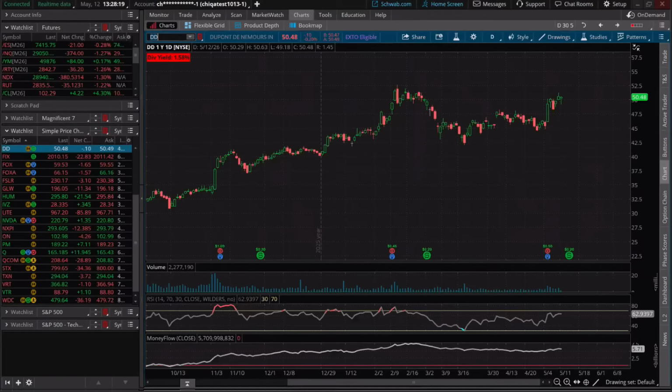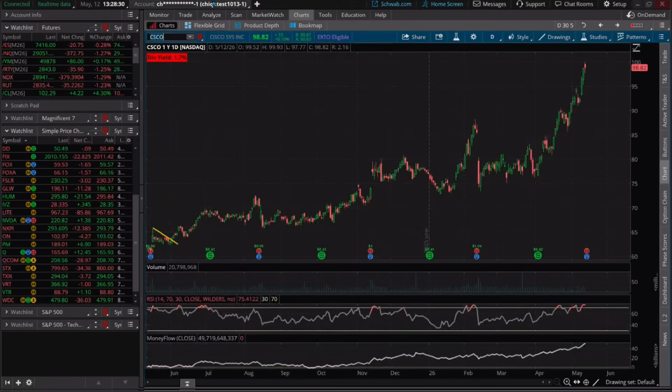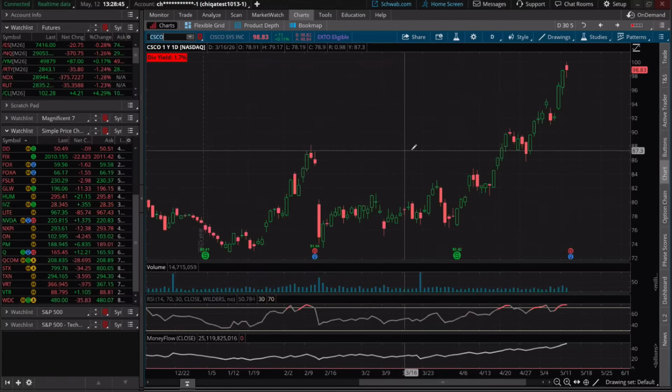Quick note, let's just see it over here. TXN. Okay, the breakout happened here. So we didn't quite get the pullback, but we do have a little bit of a window. There we go. The breakout here. So is it on the verge of a pullback? Could be. The flag I'm going to show you next will ensure that it's pulling back, but the breakout happened a few days ago. For example, on Cisco.